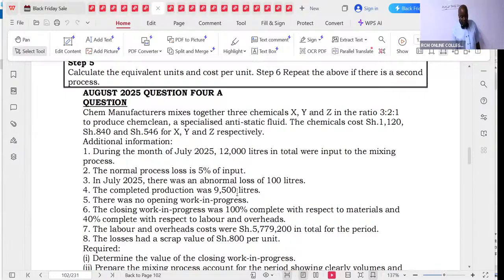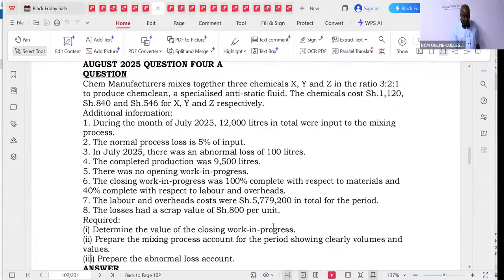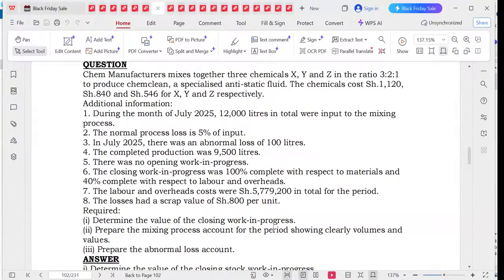The completed production was 9,500 liters. There was no opening work in progress. The closing work in progress was 100% complete with respect to materials, and 40% complete with respect to labor and overheads. Number 7, the labor and the overheads cost were 57,79,200 in total for the period. Number 8, the losses had a scrap value of 800. Have we been able to read all the additional information, or have we skipped any? We've read all of them.